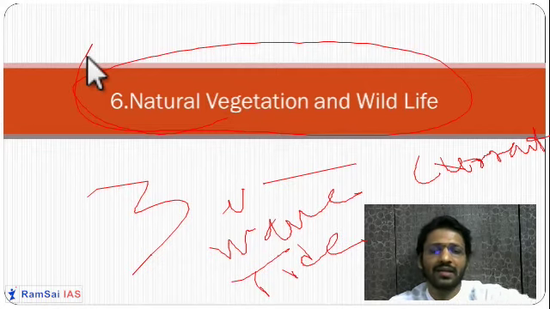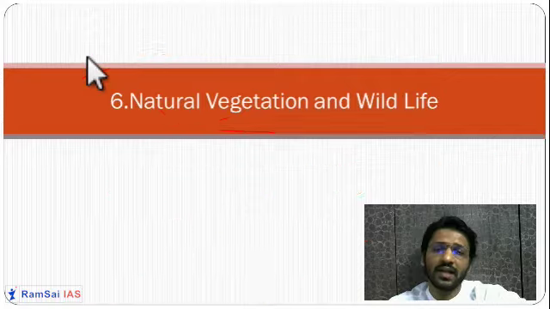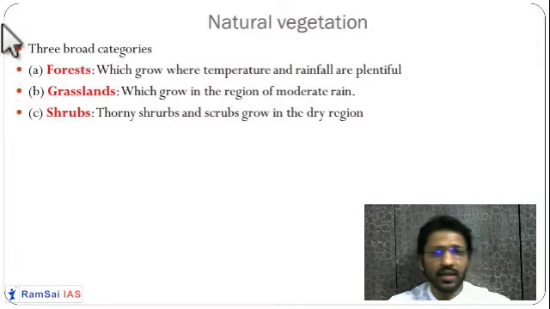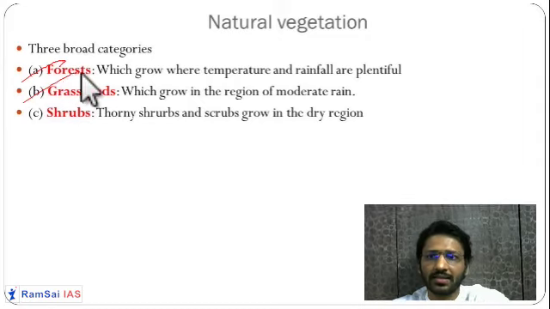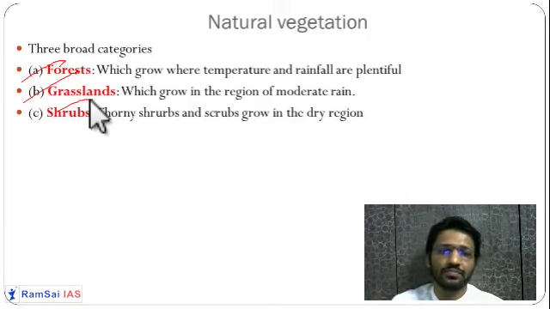So let us understand this natural vegetation. Generally, natural vegetation is of three types. Anywhere you go in this world, you will have three types of natural vegetation. The first one is a forest. Second one is a grassland. Third one is shrubs. So forest, grassland and shrubs, these are the three types of natural vegetation.